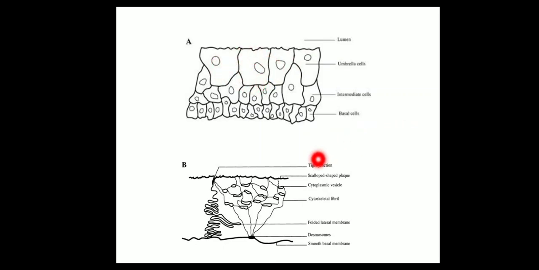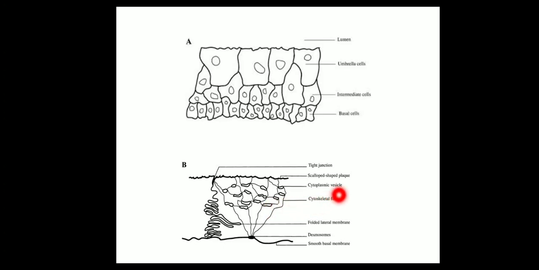Here you can see scalloped shaped plaques, these ones, and these plaques are then internalized in the form of cytoplasmic vesicles. Here they are present, the cytoplasmic vesicles. And these vesicles are joined by cytoskeletal fibrils, like this, these threads.